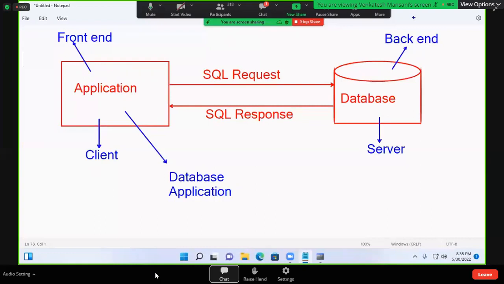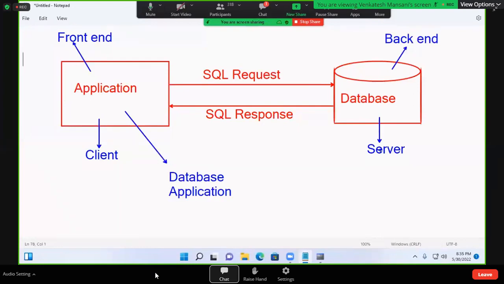Is it over? See, this is one software, and this is one software. Whenever I install Oracle software, two parts are installed. This part we call the SQL prompt, and this part we call Oracle. The SQL prompt is an application, and Oracle is a database. The SQL prompt you can call a front end, and Oracle you can call a back end. The SQL prompt you can call a client, and the database you can call a server.